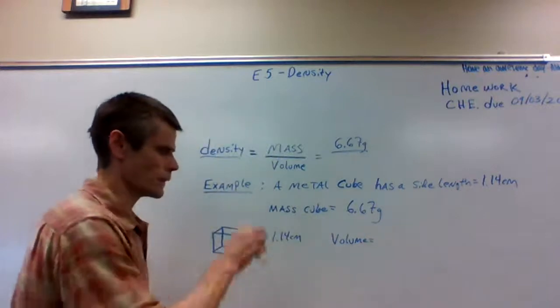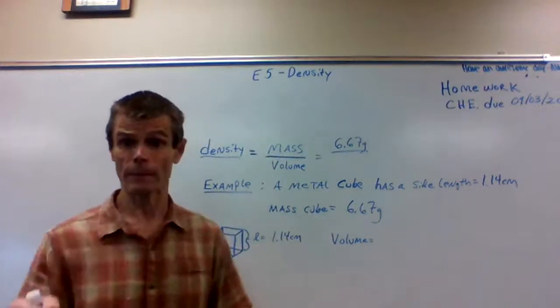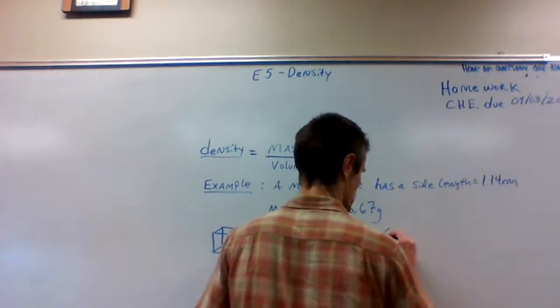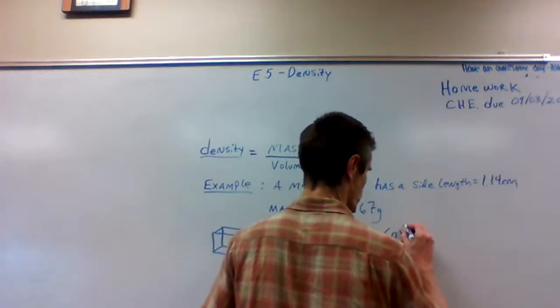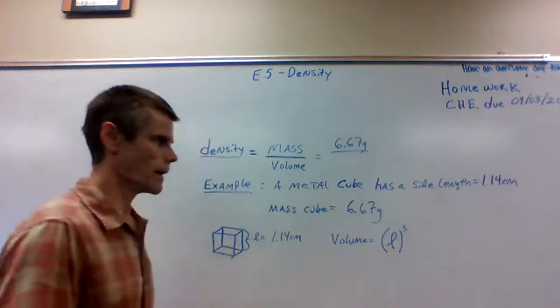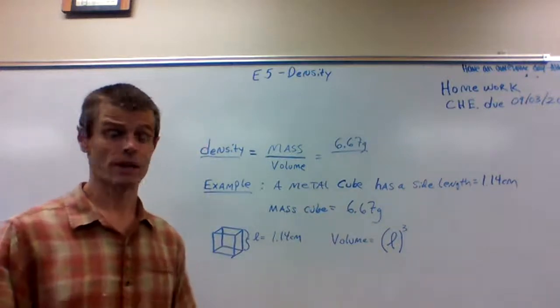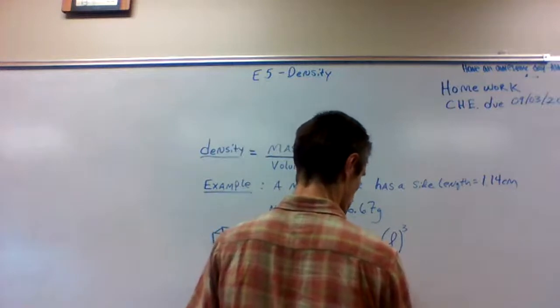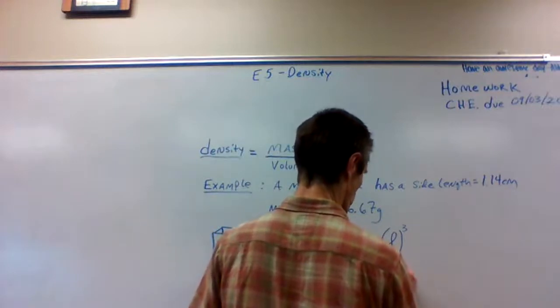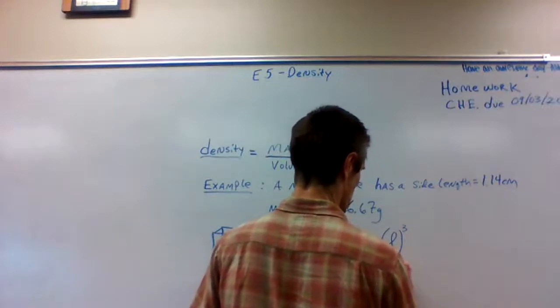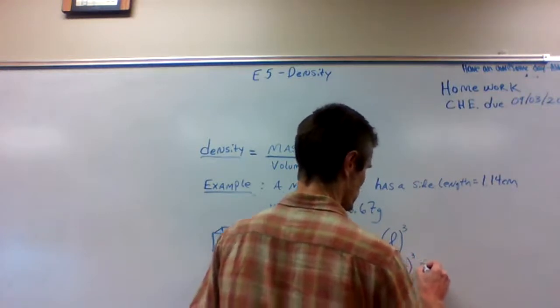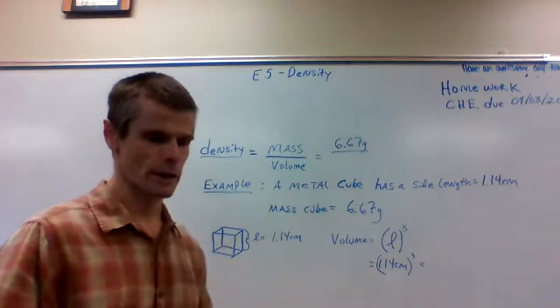is equal to length times length times length, or it's the cube of the length of that one side. So in this case, it equals 1.14 centimeters, and we're going to cube that whole value and the unit. And we're going to put that into our calculator.